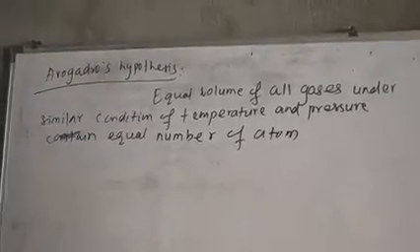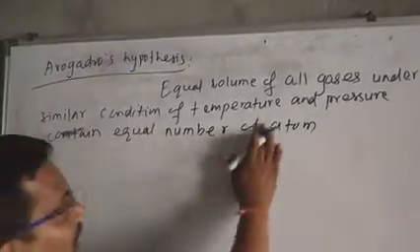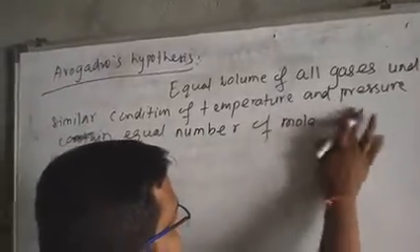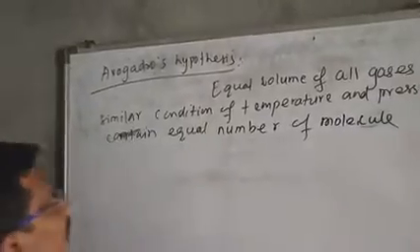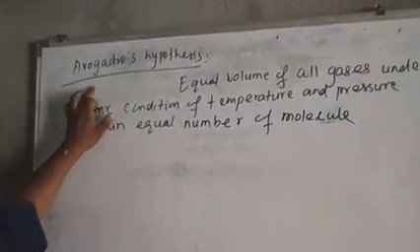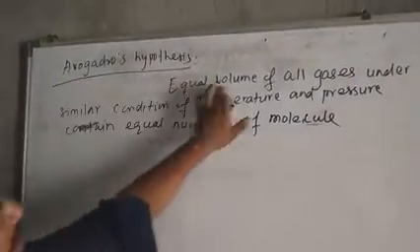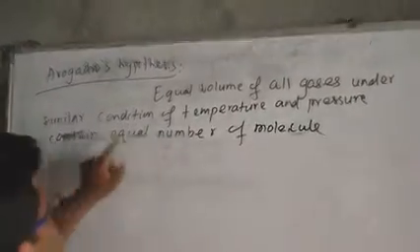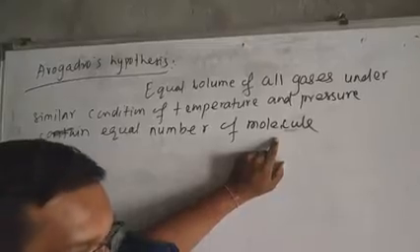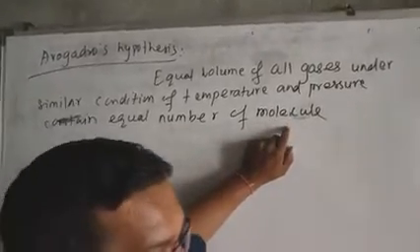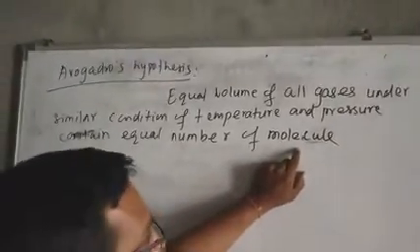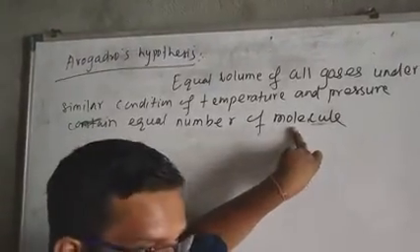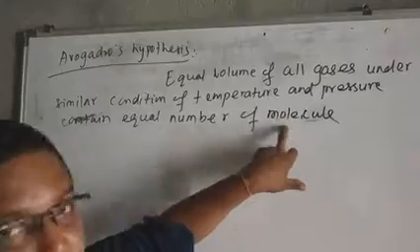But Avogadro's hypothesis just changes the atom and writes it as molecule. That means Avogadro's hypothesis statement is: equal volume of all gases under similar condition of temperature and pressure contain equal number of molecules instead of atoms. In Berzelius hypothesis, atom is written. In Avogadro's hypothesis, molecule is written.